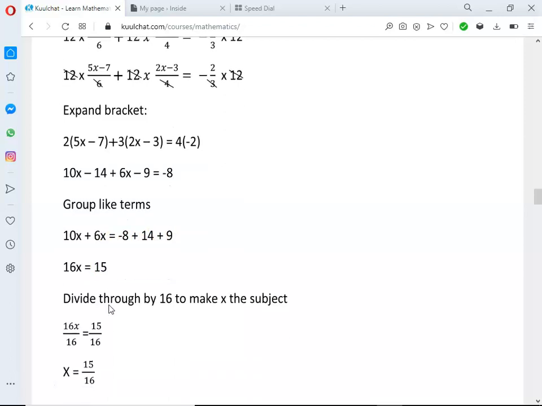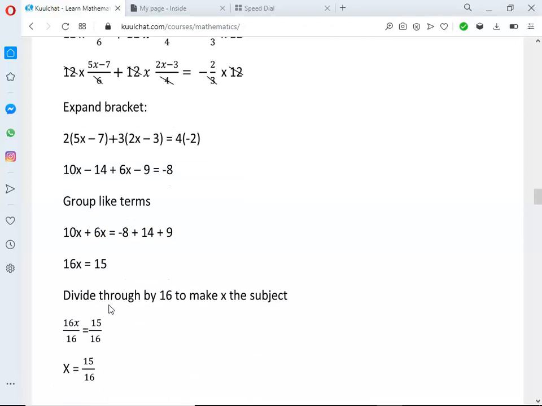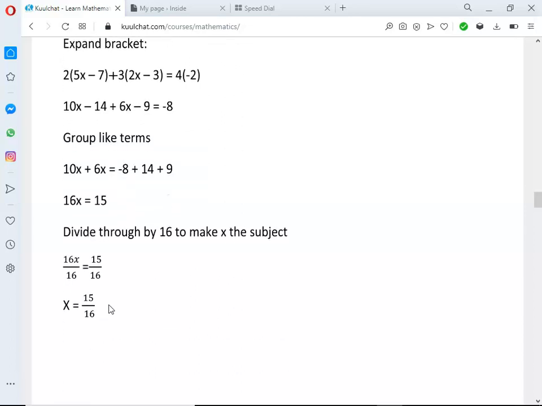Okay, we divide by 16 because we want to make x the subject. So divide by 16, divide by 16. 16 cancels 16, gives x. So x equals 15 over 16. And that's our result.